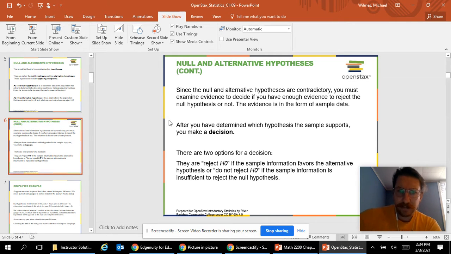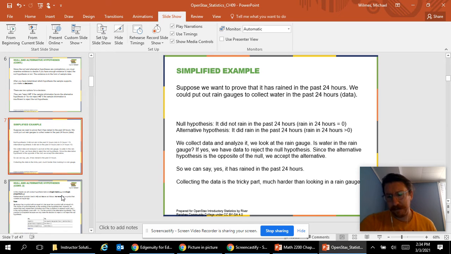Okay, and we'll talk about this in a little bit. They're contradictory, and we examine evidence, and we decide whether or not to reject that null hypothesis, and then we make a decision. Okay, let's look at a simplified example.